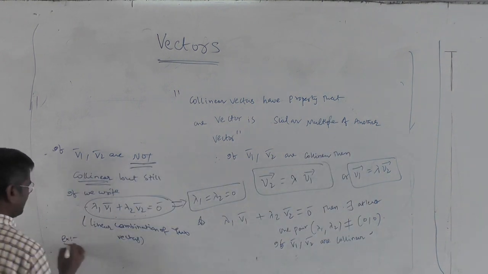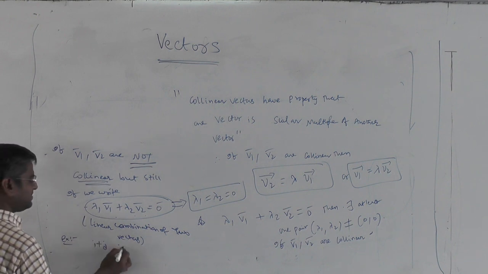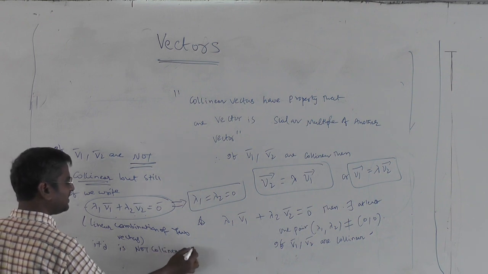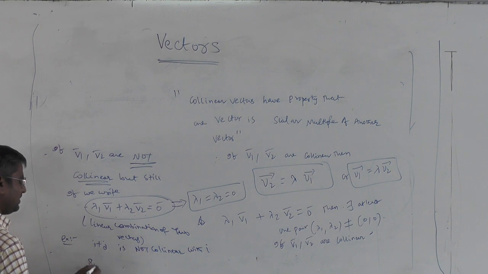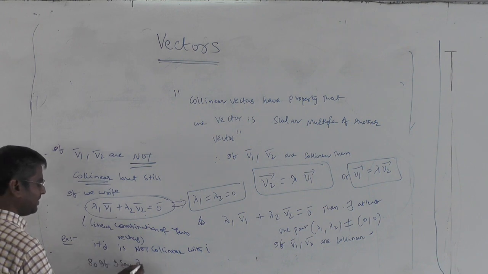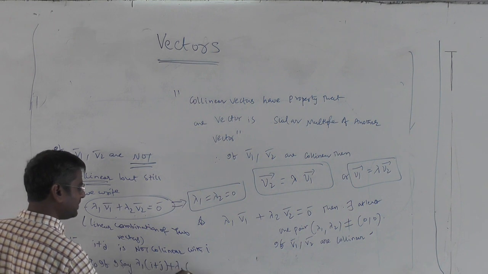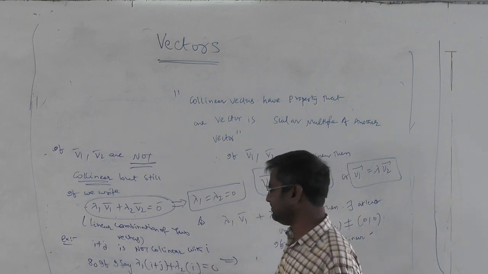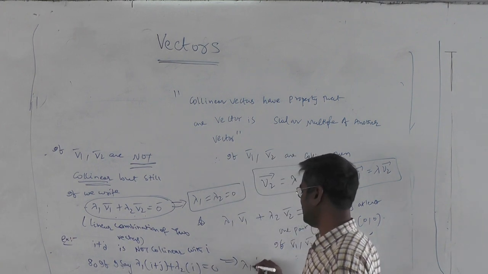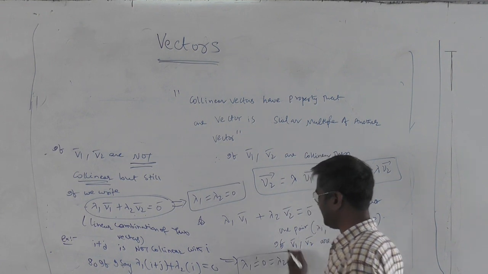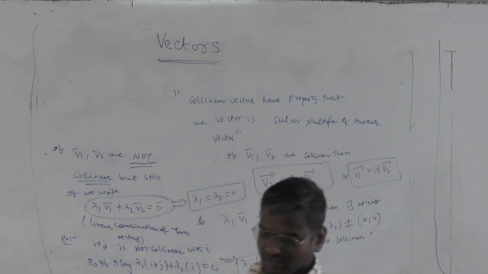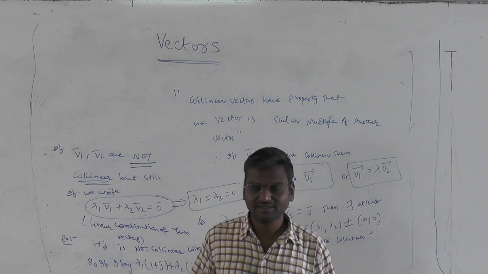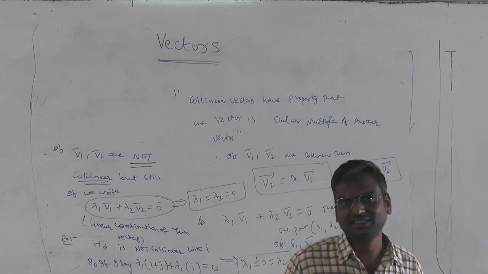For an example, i plus j is not collinear with i. So if I say lambda 1 into (i plus j) plus lambda 2 into i is 0, then the only conclusion, you can see by even comparing i coefficient to j coefficient, you can realize that lambda 1 equal to lambda 2 equal to 0. So in this topic majorly we should focus on collinearity and coplanarity. That is why we are spending so much time on understanding collinearity.